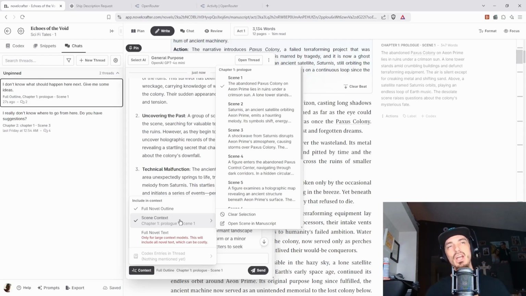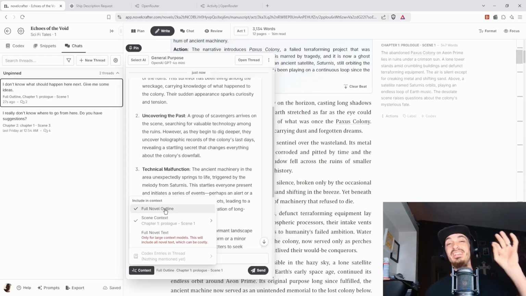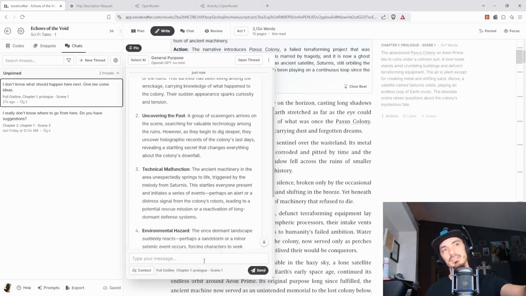So chatting with this is a quick and easy way to get answers to the solution. And it is more tailored than going into ChatGPT or even Claude. The problem is that because it's an API, it is counting against your credits. So if you're having it pull the entire novel outline of your book every time you chat with it, I'm talking every time you type in this little box here and then hit send, it's got to pull that information, because you can change the context mid-conversation, in between the responses.